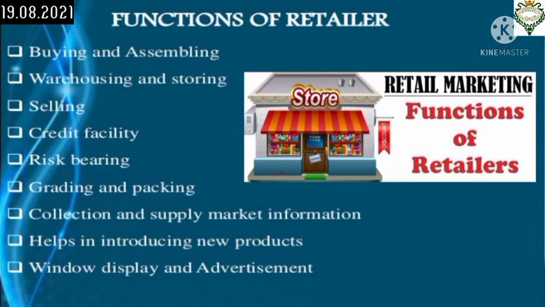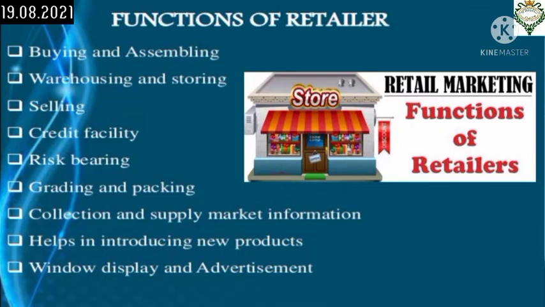These are the functions: buying and assembling. They have to assemble the goods after estimation of demand. The retailer procures different types of goods from various sources and assembles them in their own shop or godown. Then they have warehousing and storing, where the retailers make arrangements for holding stock of various types of goods for meeting the requirements of the ultimate consumers continuously.